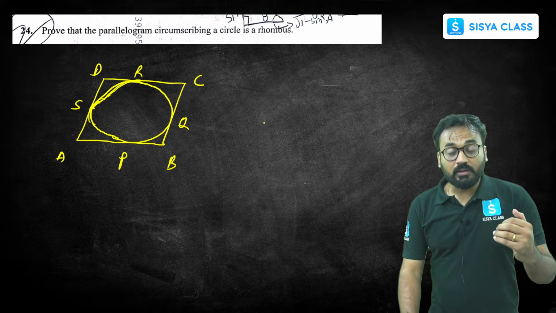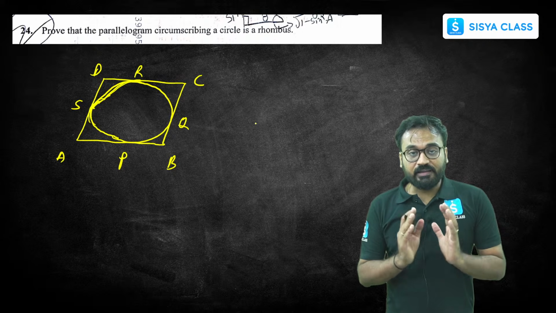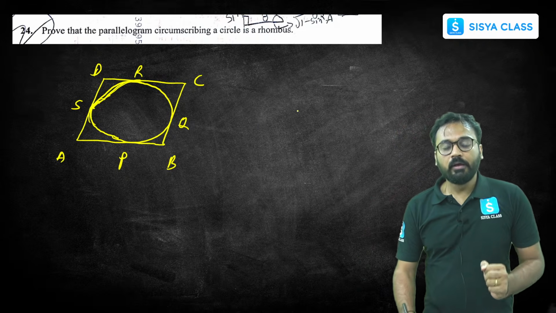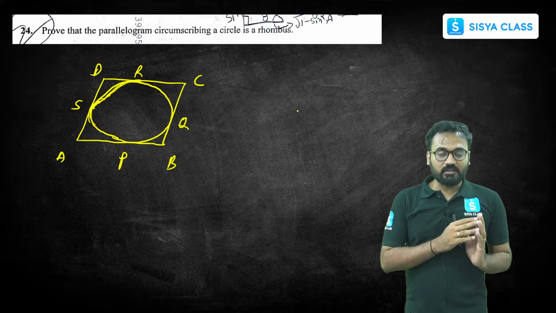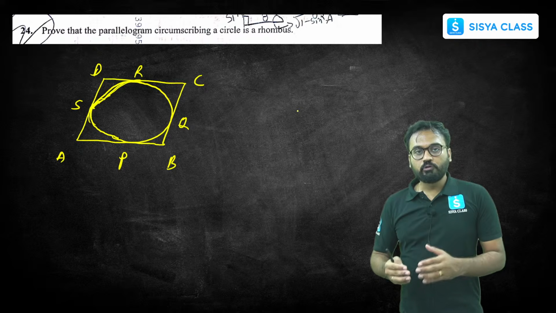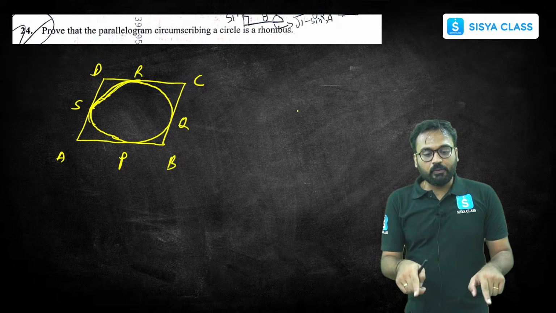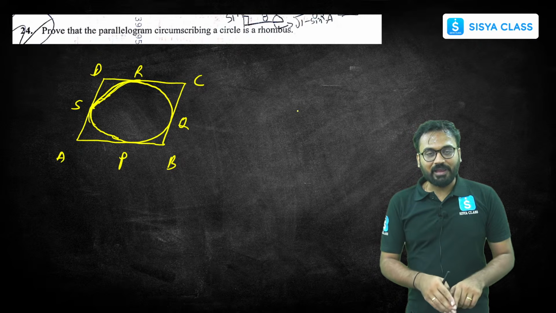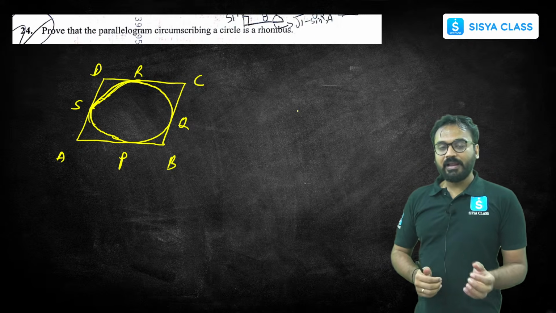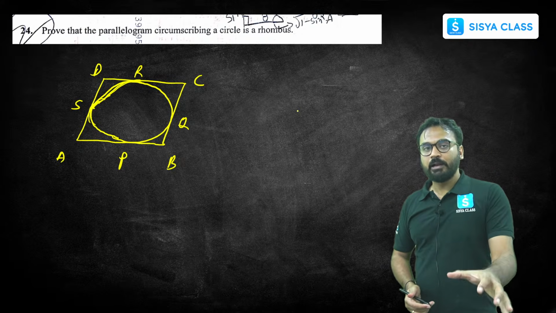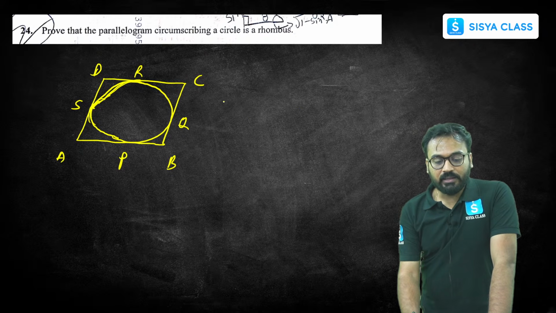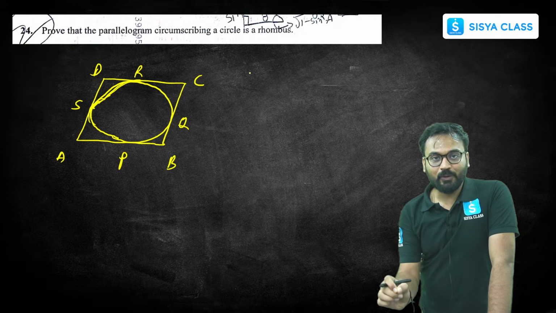Okay. Now what all things I know? If ABCD is a parallelogram, I know that opposite sides are equal and parallel, correct? Now in a parallelogram, the definition is like this. If all the sides become equal, then it becomes a rhombus. So I have to prove that for this parallelogram ABCD, all the sides are equal to each other. If I am able to prove that, then I will be able to say that this particular parallelogram is a rhombus, correct?